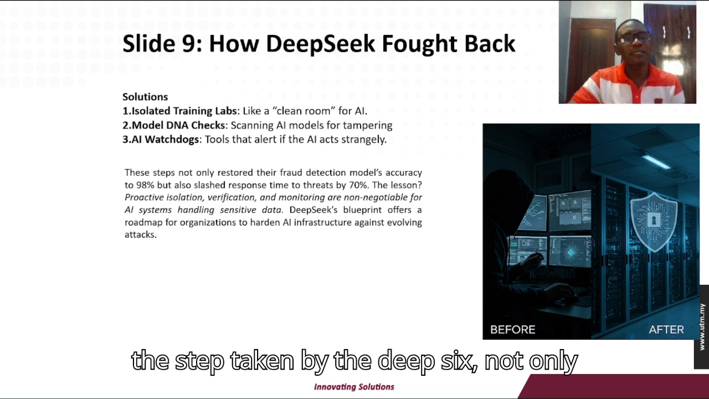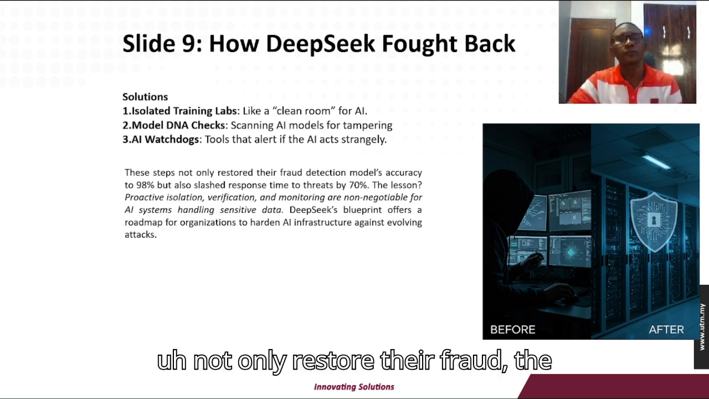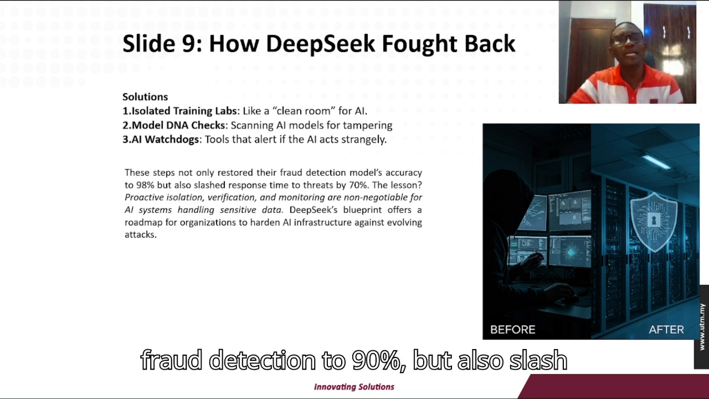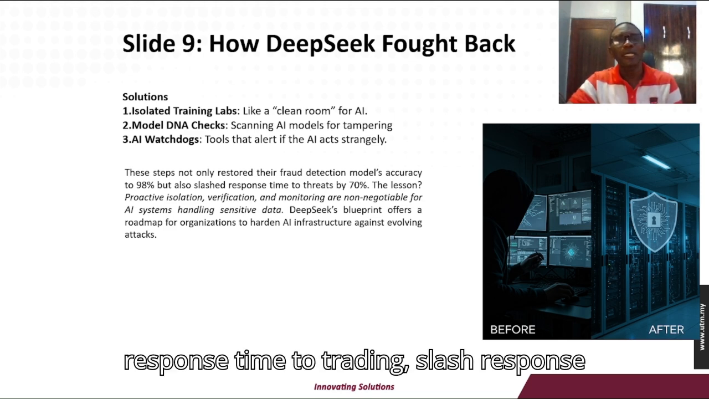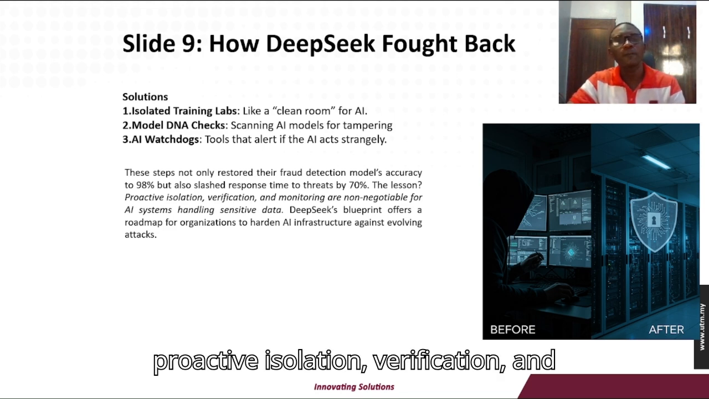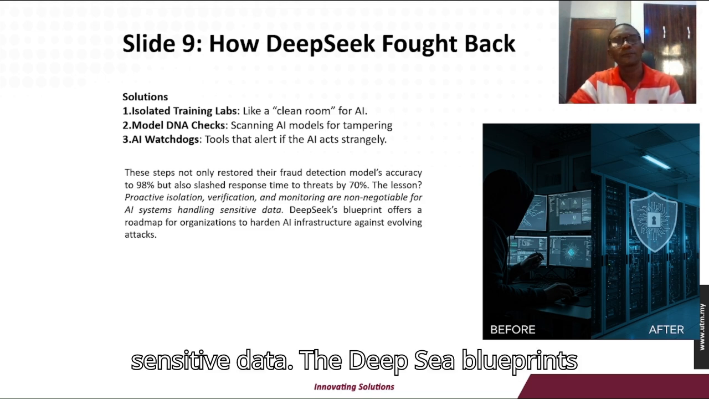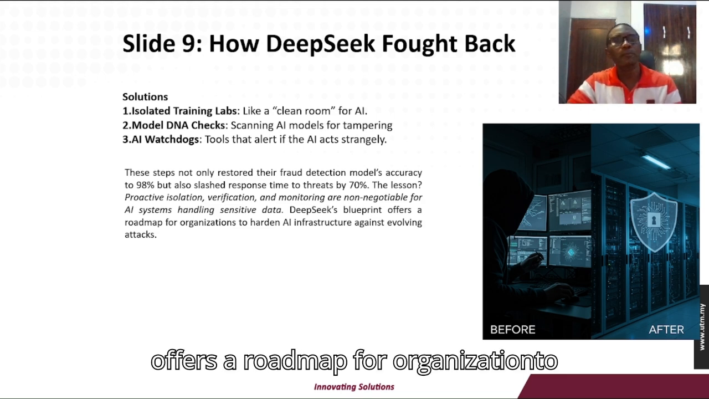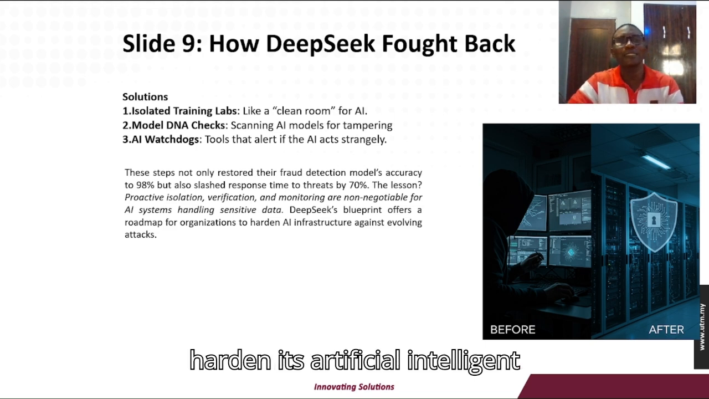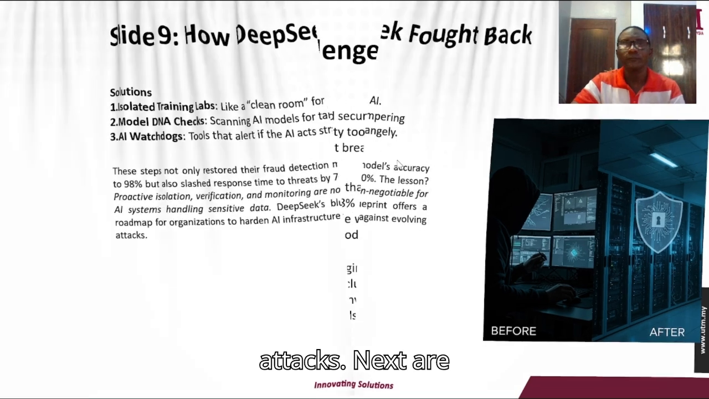This step not only restored their fraud detection model's accuracy to 98%, but also slashed response time to threats by 70%. The lesson: proactive isolation, verification, and monitoring are non-negotiable for artificial intelligence systems handling sensitive data. The DeepSeek blueprint offers a roadmap for organizations to harden their artificial intelligence infrastructure against evolving attacks.